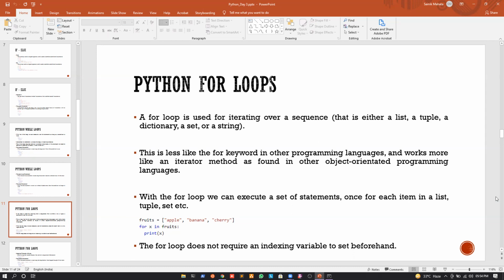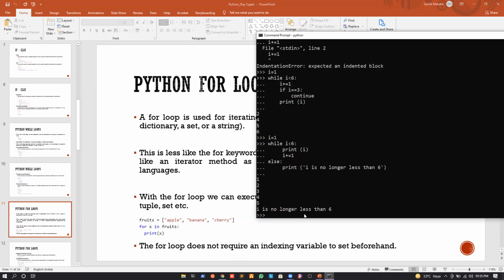Now, what's the meaning of the second statement? We will understand it better when we do the object-oriented part of Python. But for now, let us leave this and continue to the third statement. Now, what's the third statement? With the for loop, we can execute a set of statements once for each item in a list, tuple, set, etc. I hope you will remember this example.